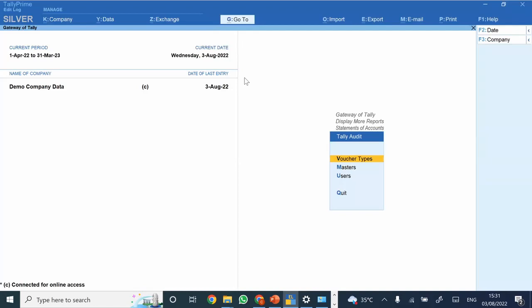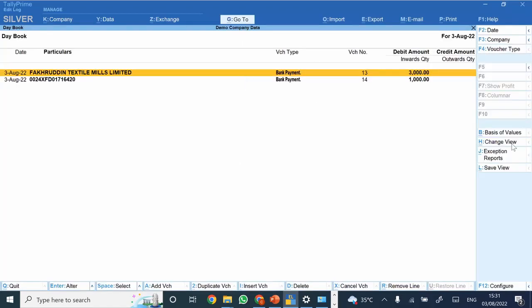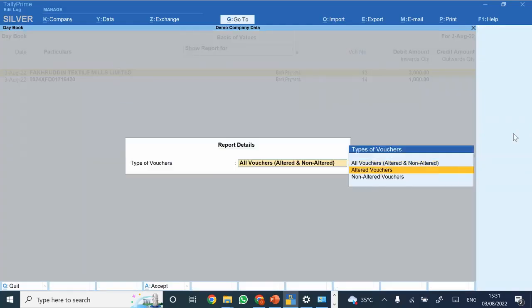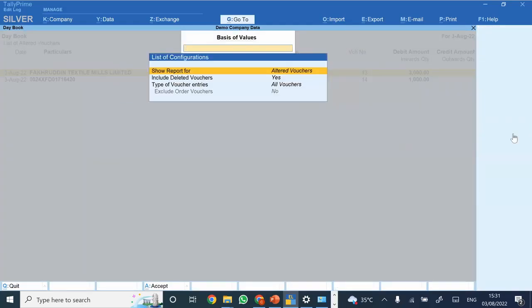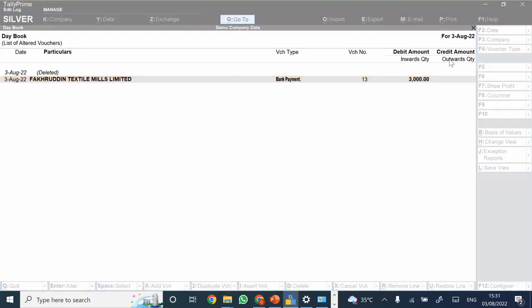And in case in any scenario you want to check from day one how many transactions have been altered, then that feature is available. You can just go to Daybook, and here you can go to the basis of value, and directly click on altered transactions. So any of the transactions that have been altered would be displayed here. So you can use it as per your convenience in whatever manner you want. That will be available through the system.